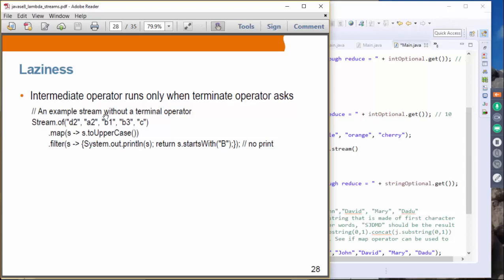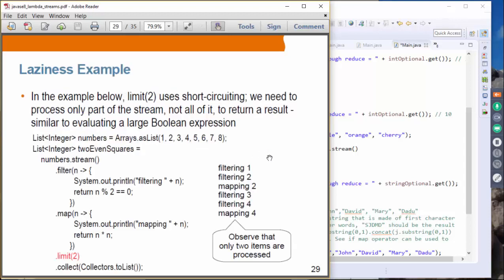When we run this, it will not print these things because there is no terminal operation to trigger the execution of these intermediary operations. So you are not going to see any print. This is why laziness is in fact useful. I talked about this one before as well.